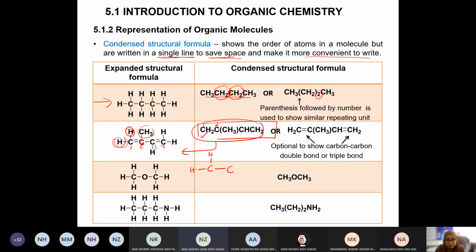So you kena, maksudnya kalau we are using condense, kita tak nampak dia double bond. Tapi you kena fikir sendiri, you kena tahu if we only have 2 hydrogen here, so how about another 1 hydrogen? That means dia tak ada hydrogen lah. Dia form double bond. Baru cukup 4 bond. Okay, same goes to this one. Okay, dia akan attach to CH3. Okay, so dia dah this is already 3 bonds kan, and then attach to C. This one. Okay, CH.